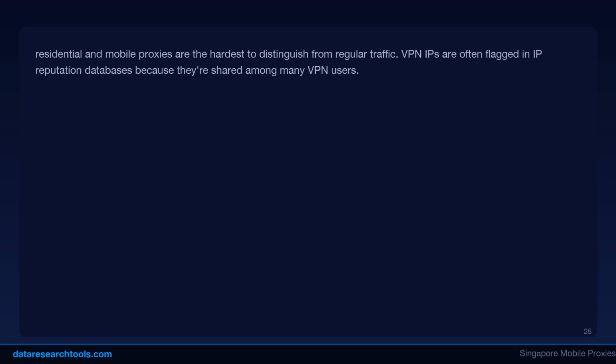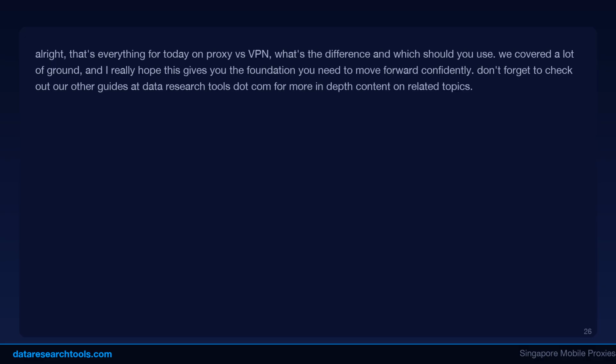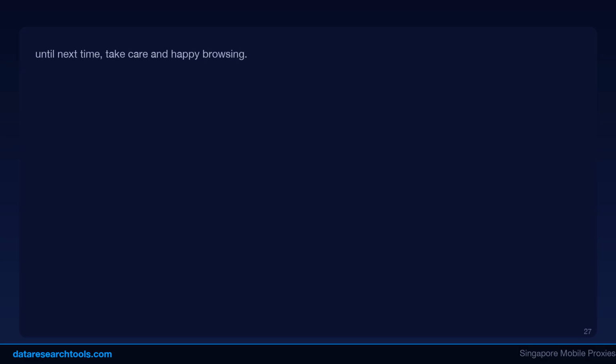Can websites tell the difference between proxy and VPN traffic? Yes, to some extent. Both proxies and VPNs change your IP, but websites can check IP databases to determine if an IP belongs to a data center, which is typical for both VPNs and data center proxies, a residential ISP for residential proxies, or a mobile carrier for mobile proxies. Residential and mobile proxies are the hardest to distinguish from regular traffic. VPN IPs are often flagged in IP reputation databases because they're shared among many VPN users.